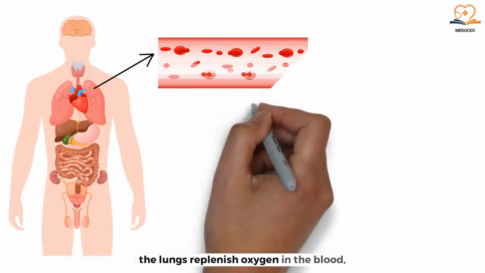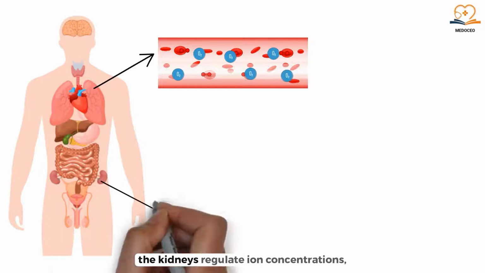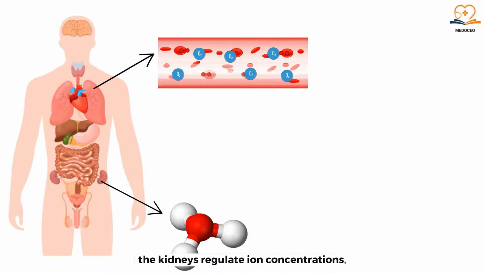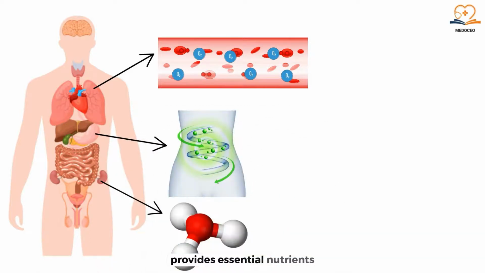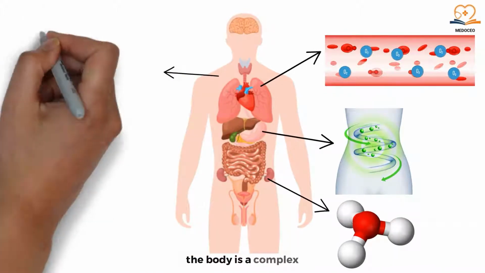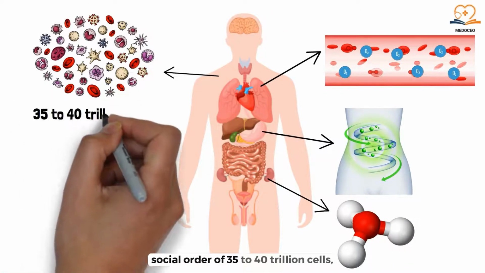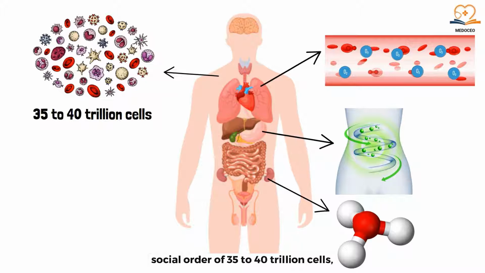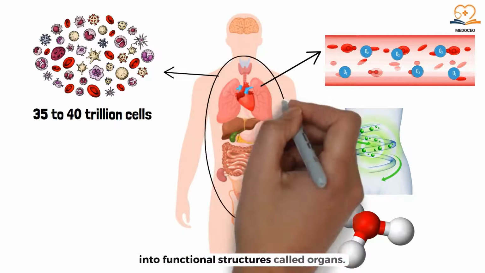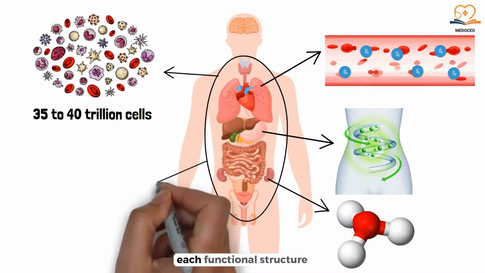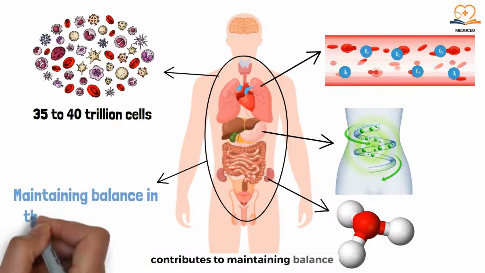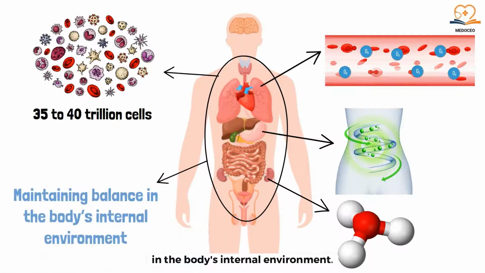The lungs replenish oxygen in the blood, the kidneys regulate ion concentrations, and the gastrointestinal system provides essential nutrients while eliminating waste. The body is a complex social order of 35 to 40 trillion cells, each organized into functional structures called organs. Each functional structure contributes to maintaining balance in the body's internal environment.